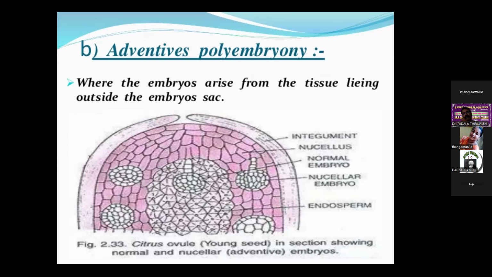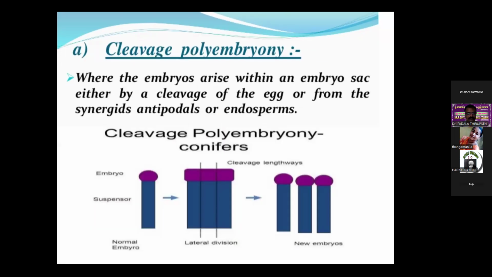Within the embryo sac is cleavage; outside the embryo sac is adventive polyembryony. For example, the cells of the nucellus or the integuments can come to lie within the embryo sac also. That is adventive polyembryony. And in cleavage polyembryony, it means the cleavage of the zygote.